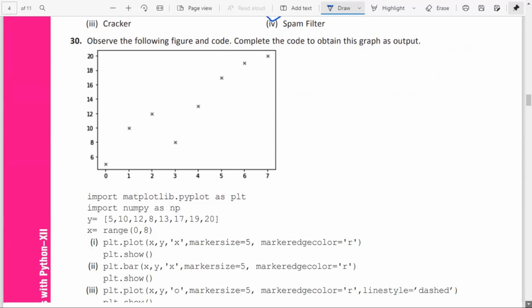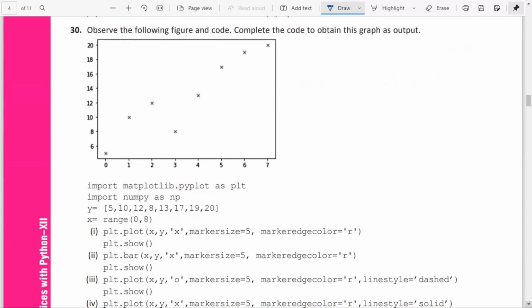Question number 30. Observe the following figure and code. Complete the code to obtain this graph as output. You can see that a line style is not given, and only the marker is given, isn't it? So import matplotlib, which is common for everyone. Then plt.plot(x, y, 'x'), where x is the marker shape. Marker size equal to 5, marker edge color equal to red.